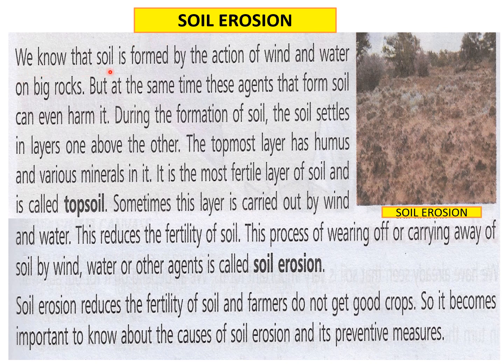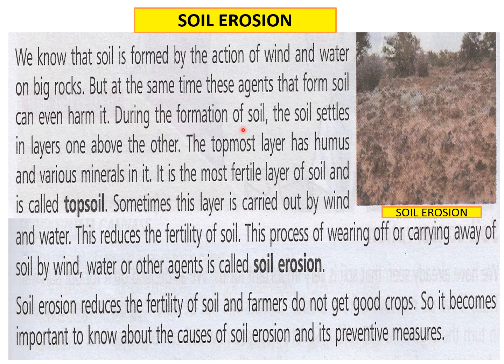We know that soil is formed by the action of wind and water on big rocks. Children, we have already studied in the last class how soil is formed by the action of sun, wind, water, and plant roots, how they break big rocks into smaller rocks, then into small pieces, and then into fine particles to form the soil. But at the same time, these agents that form soil can even harm it. Now we are going to study how they harm the soil.